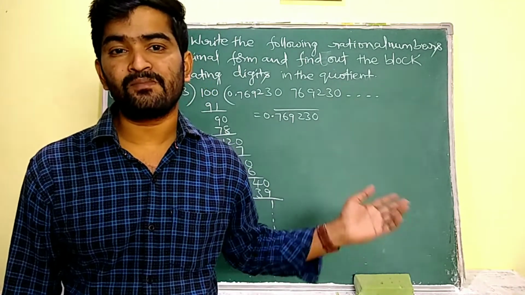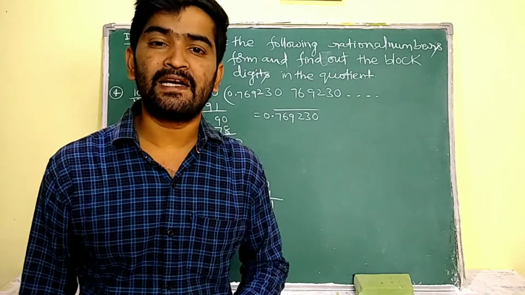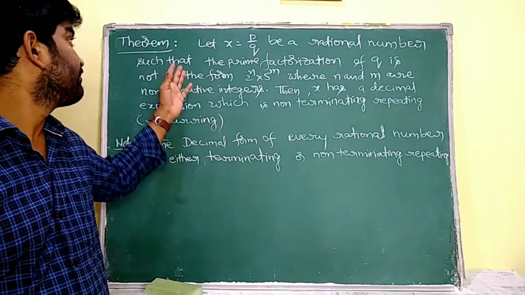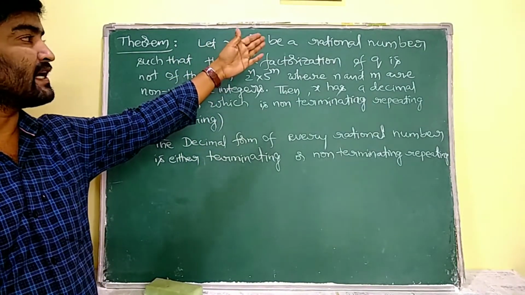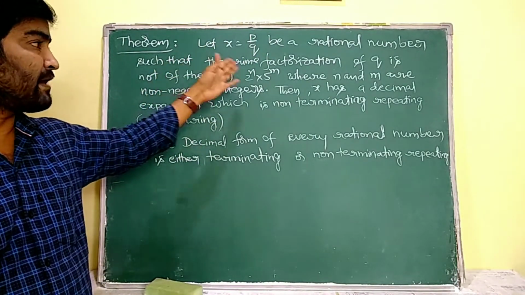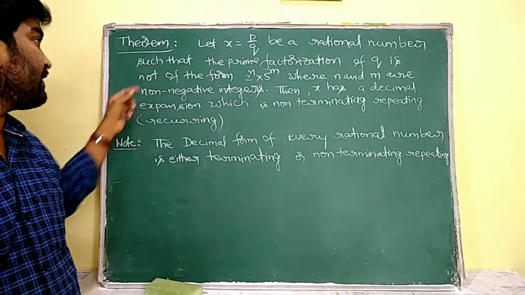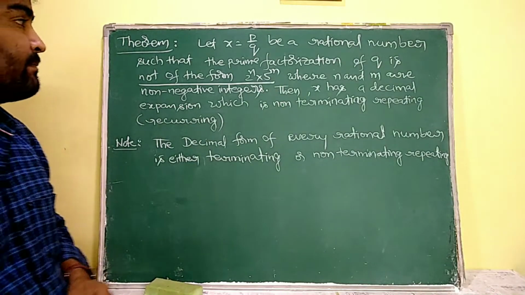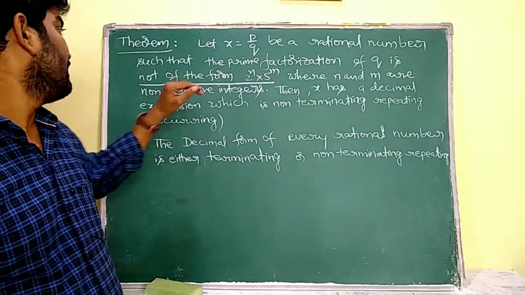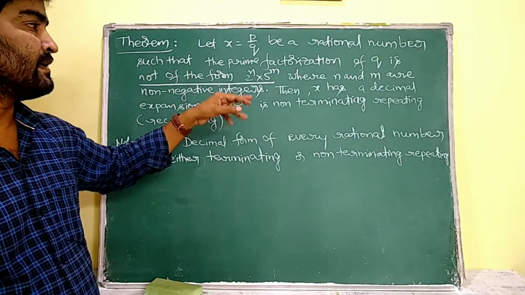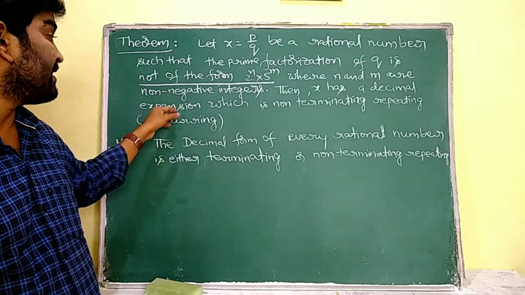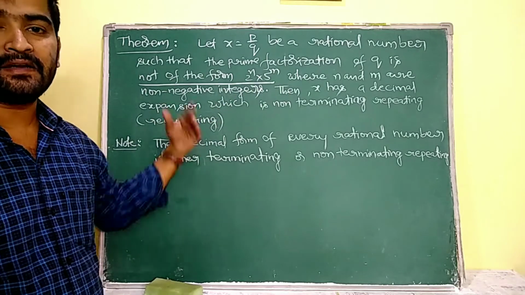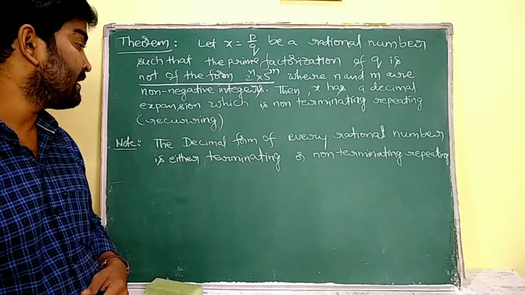By these examples, now we are going to derive one theorem. Theorem: Let x equal to p by q be a rational number such that the prime factorization of q is not of the form 2 power n into 5 power m, where n and m are non-negative integers. Then x has a decimal expansion which is non-terminating repeating, that is, non-terminating recurring.